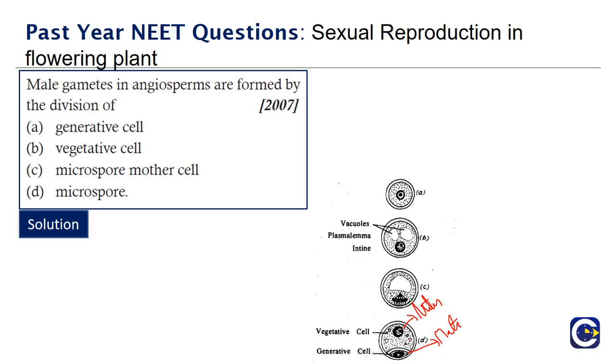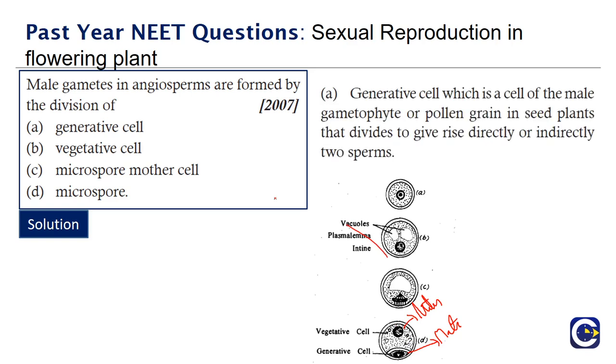So the generative cell only contains the male gamete, and hence the male gamete is formed by division of the generative cell. The generative cell, which is a cell of the male gametophyte or pollen grain in seed plants, divides to give rise directly or indirectly to two sperms. Okay, so moving on to the next question.